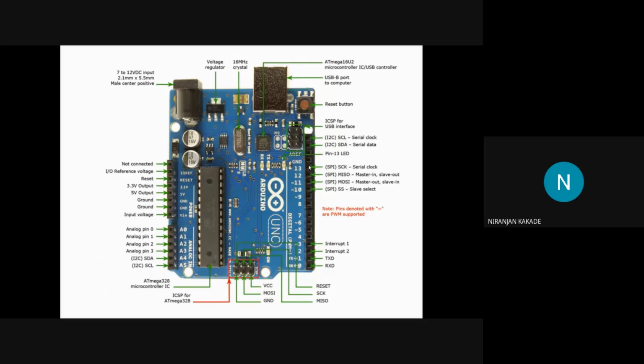What is a relay? It has NO, NC and common. Common is at the center, and NO and NC are on either side. NO is normally open, and NC is normally closed. So there is a connection between normally open, common and normally closed.